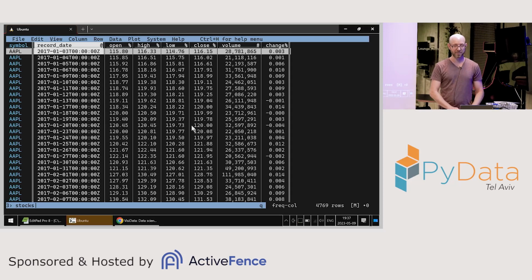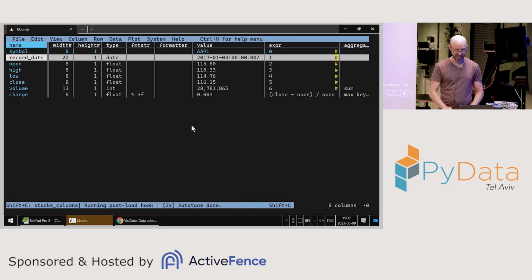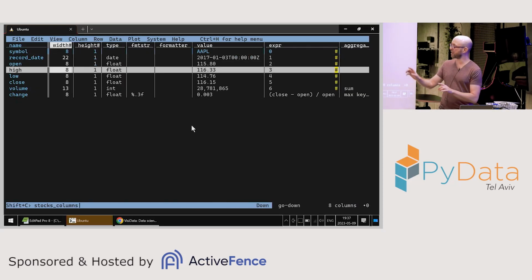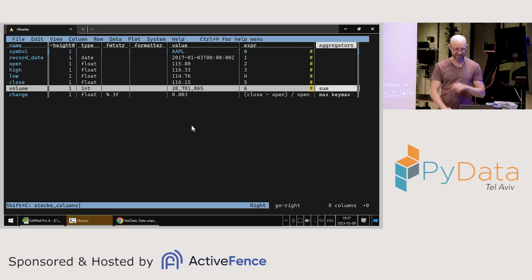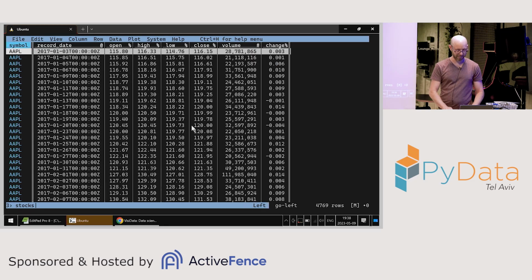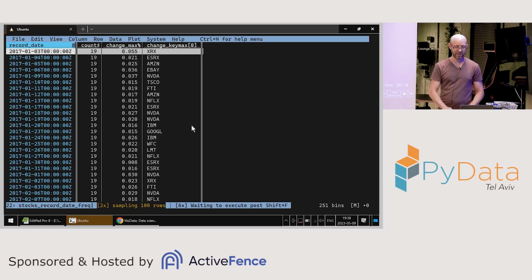I can go to the columns sheet by pressing Shift-C, and this now gives me a sheet of the columns of my base sheet. So now for each column, like the volume column, I can go and see the aggregators I've got for it, and I can edit this to remove the aggregator. And now if I do the same thing again, I won't have this remnant anymore.